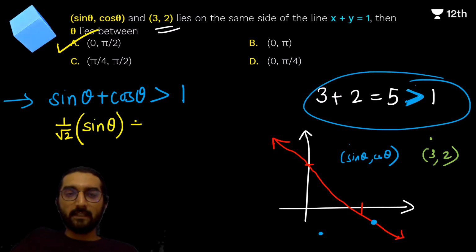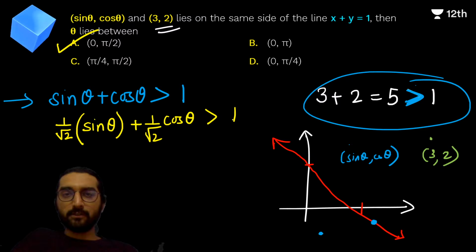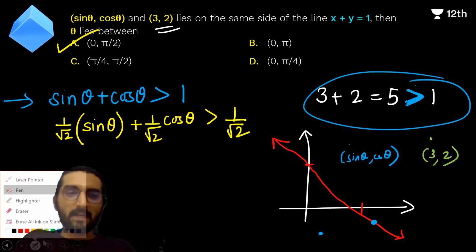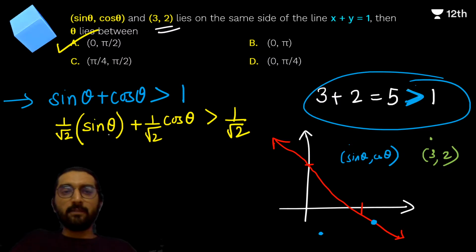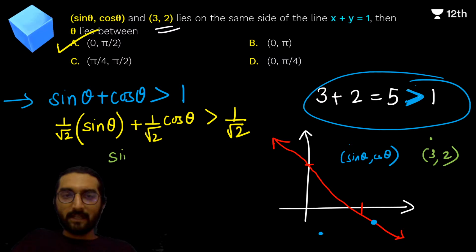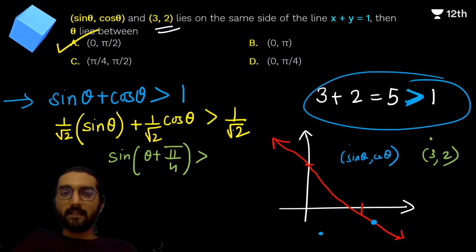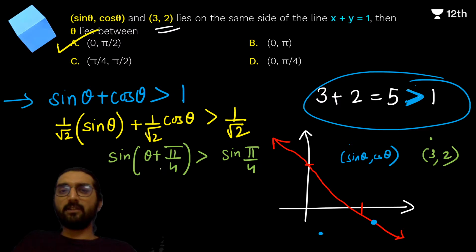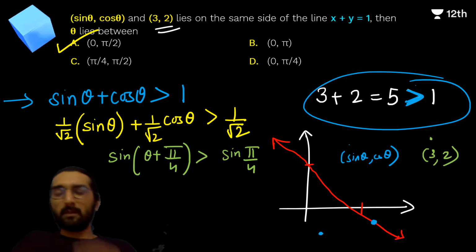So 1 by root 2 sine theta plus 1 by root 2 cos theta, right? So I'm multiplying root 2 for that on the other side, which goes here, and 1 by root 2. So basically you can say on both sides of the inequality I've multiplied 1 by root 2, and this gives me sine theta cos pi by 4 plus cos theta sine pi by 4, which is sine of theta plus pi by 4, right? Sine of theta plus pi by 4 greater than sine pi by 4, right? So this clearly gives you an indication that, and again it's greater than 1 by root 2.